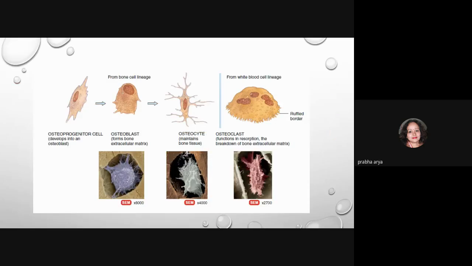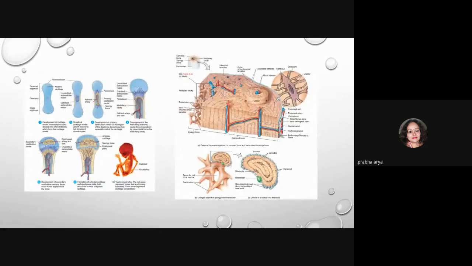So there are different cells in the bones which are responsible for the enlargement. I just wanted to introduce these cells: osteoprogenitor cells, which give rise to osteoblast, osteocyte, and osteoclast. Osteoblasts are bone forming cells, and osteoclasts are for bone breakdown. So this is the process of bone formation.